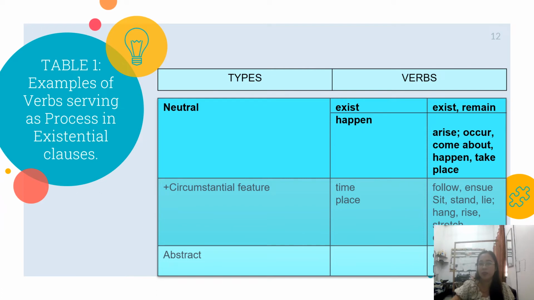For the circumstantial feature, we have the time and place. So the verbs that we're going to use are follow, ensue, sit, stand, lie, hang, rise, stretch, emerge, or grow. For the abstract, the verbs that we're going to use are erupt, flourish, and prevail.